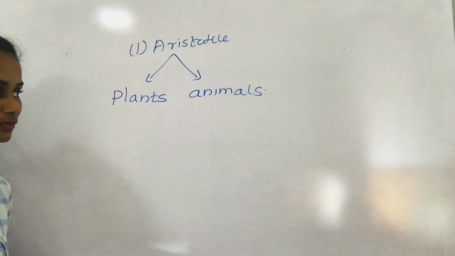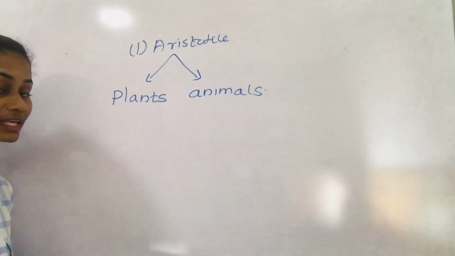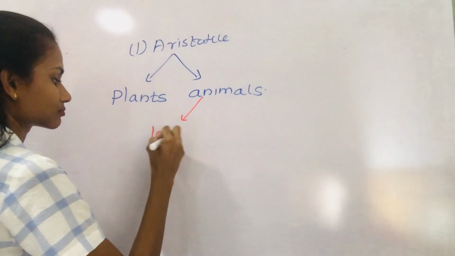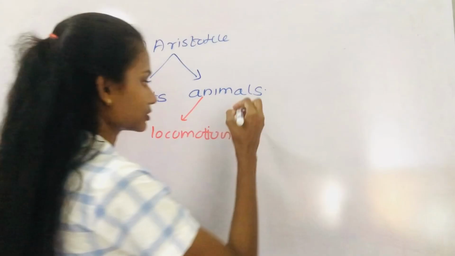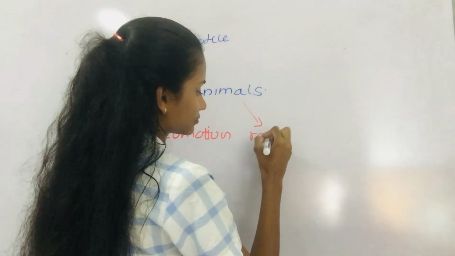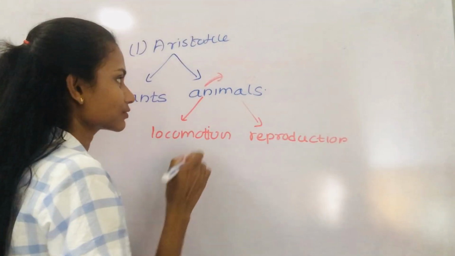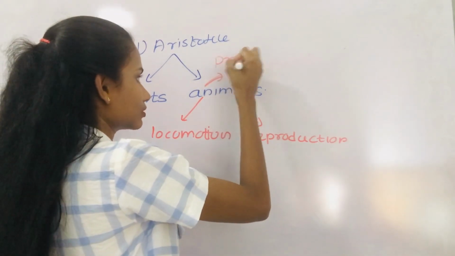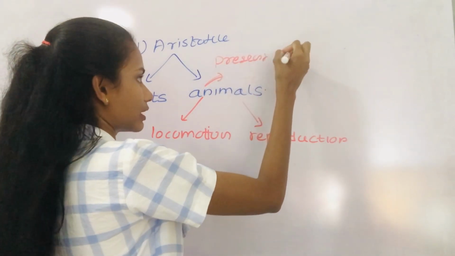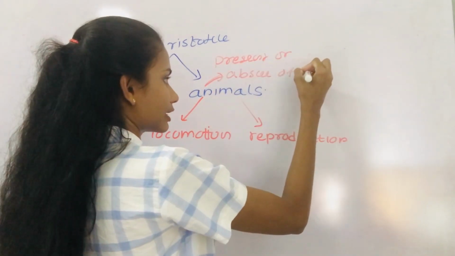Again, he classified animals by using many criteria. What were the criteria he used? Tell me. Locomotion, reproduction. Last one is presence or absence of red blood cells.